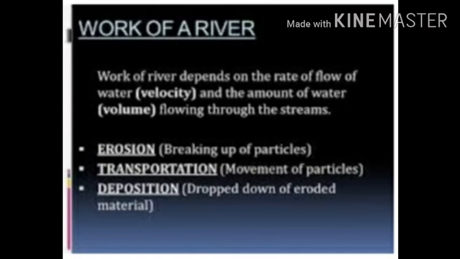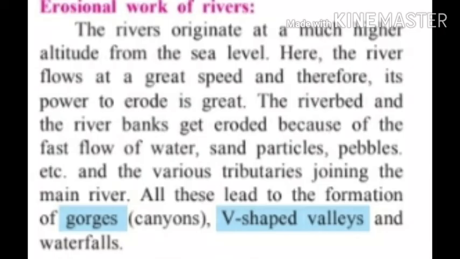And third, deposition. Deposition means dropping down of eroded material. When the velocity of water reduces, material which is transported by water is deposited at a place. That is the work of deposition. First, we are going to see the erosional work of rivers.